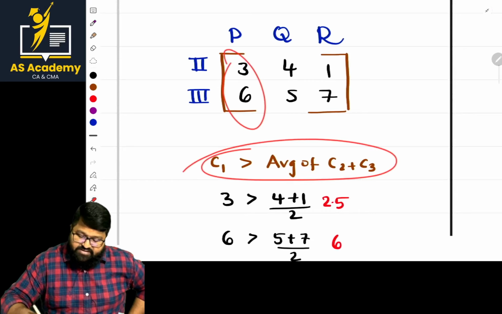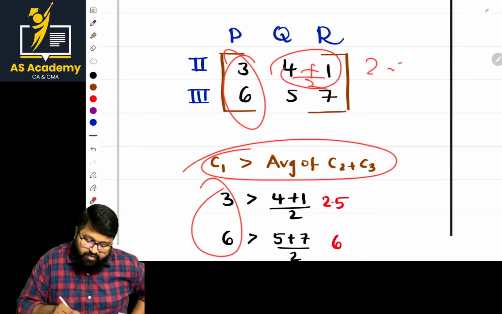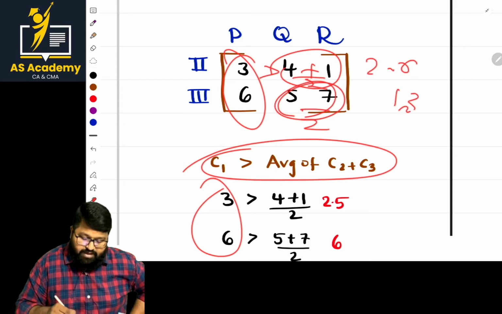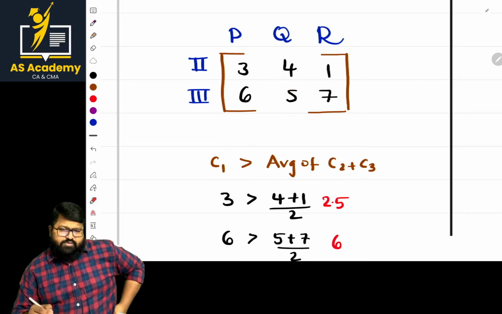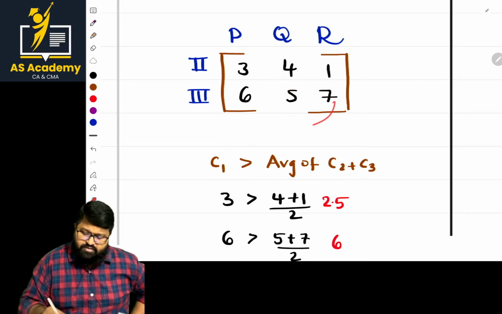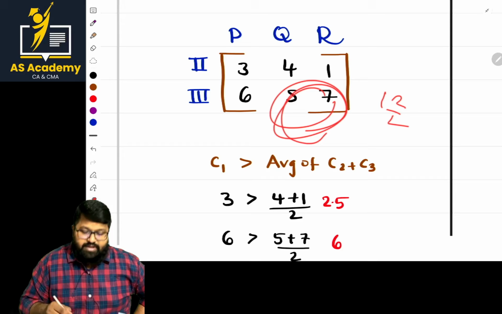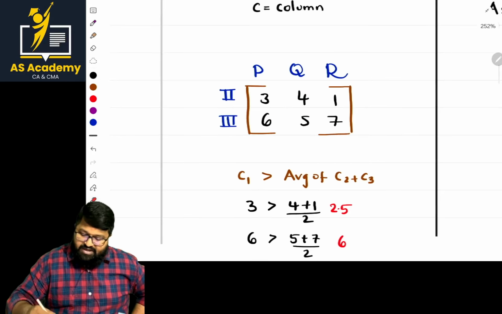So C1 is this. Average: 4 plus 1 by 2, that is 5 by 2, 2.5. It is more, okay, fine. 5 plus 7 by 2, that is 12 by 2, which is 6. As it is 6, at least if it is equal, fine. So automatically we are eliminating this part.